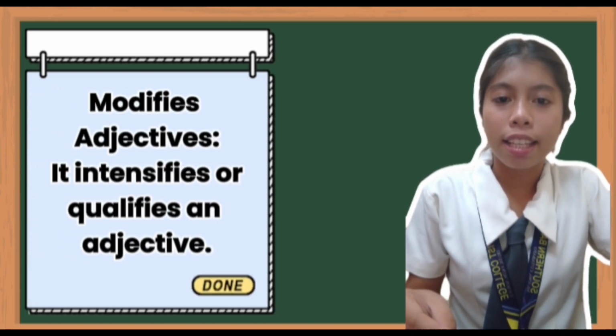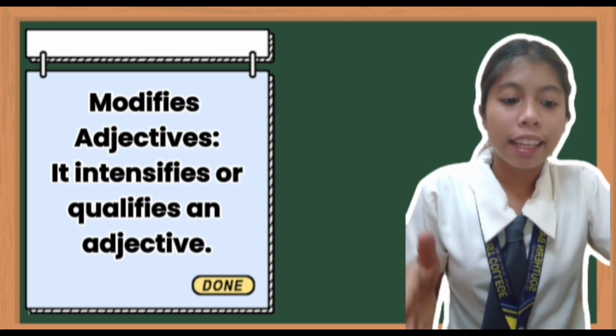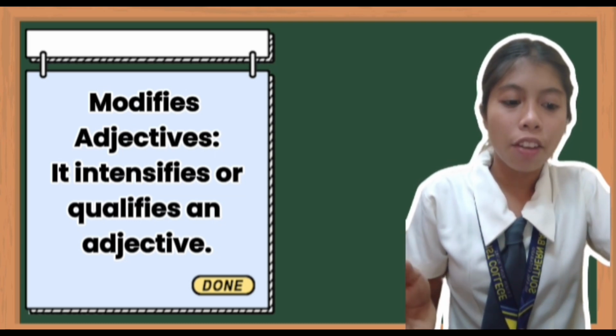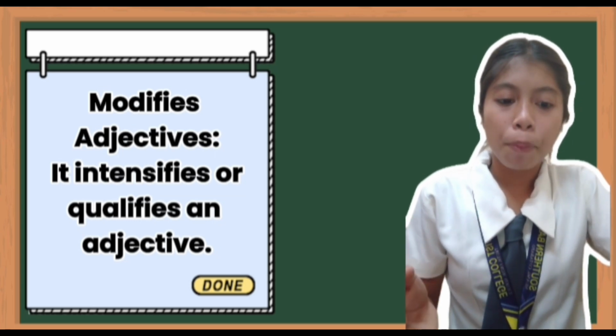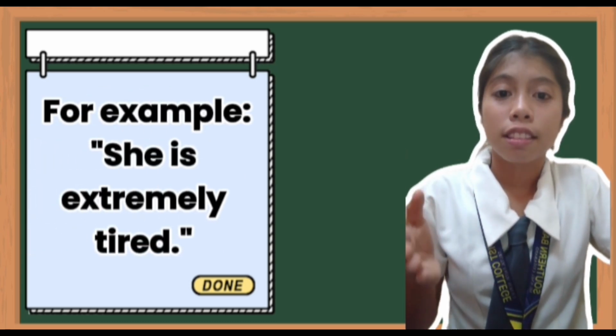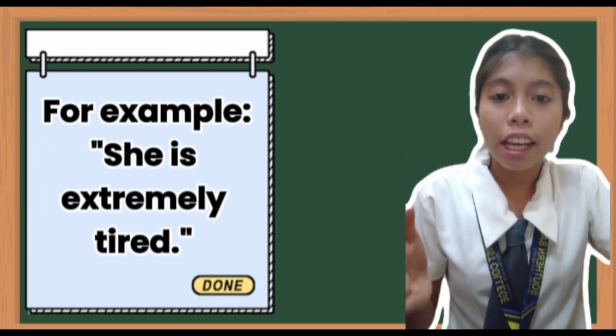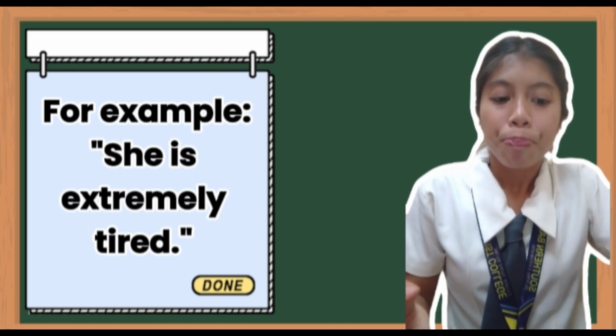Next, we have adjectives. It modifies adjectives. When we say adjectives, it intensifies or qualifies an adjective. So, an example for this is, she is extremely tired. Extremely here is an adverbial. Why?